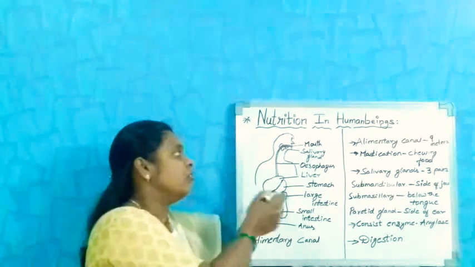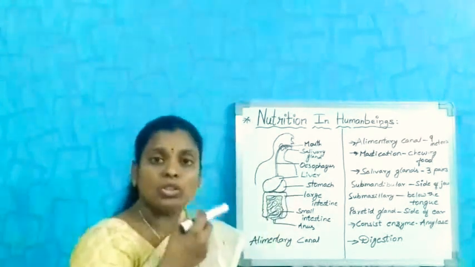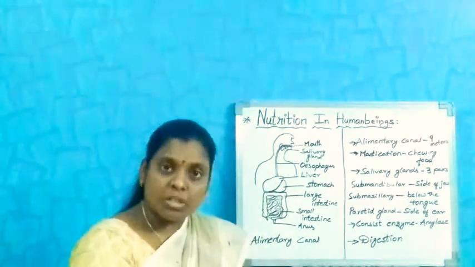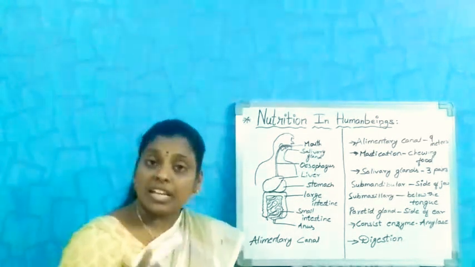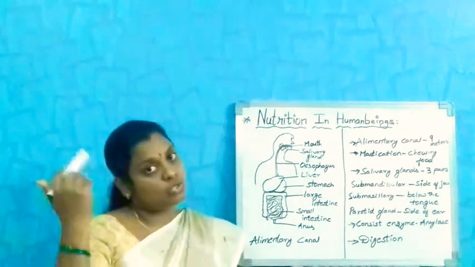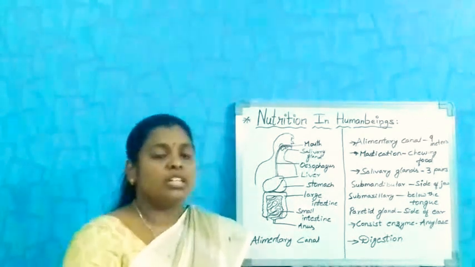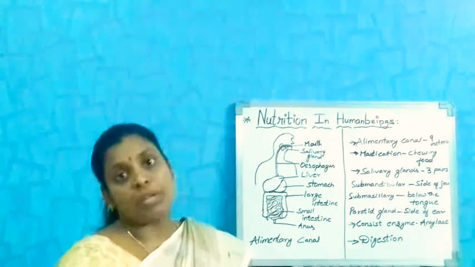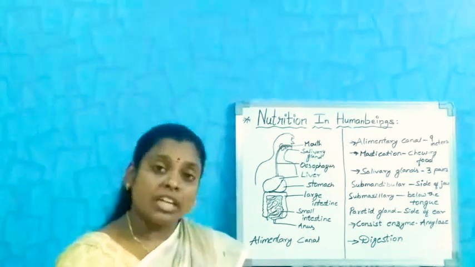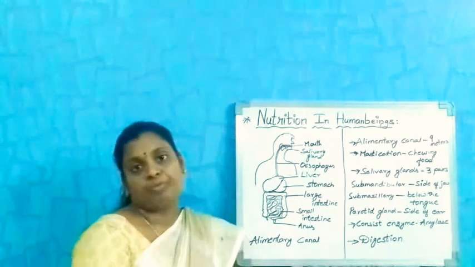When we keep food in our mouth, the taste buds observe and recognize the taste and send a message to the brain to produce the enzymes and juices in their respective places for the next level of digestion.